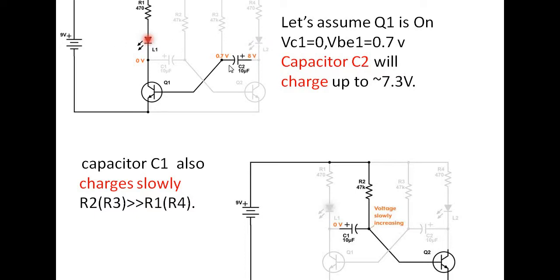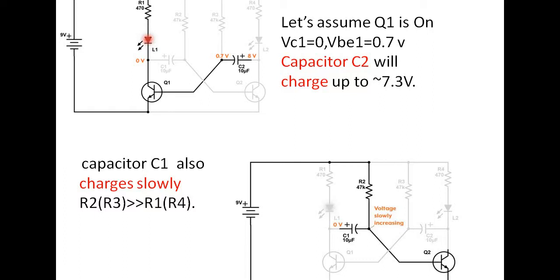So if you observe this capacitor C2, at one end we have 0.7, at the other end we have plus 8 volts. So the voltage difference between these two is 7.3 volts. So the capacitor is holding a voltage of 7.3 volts.